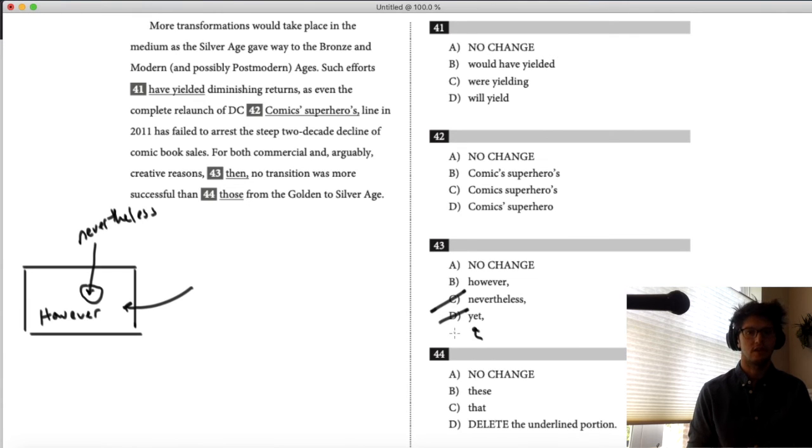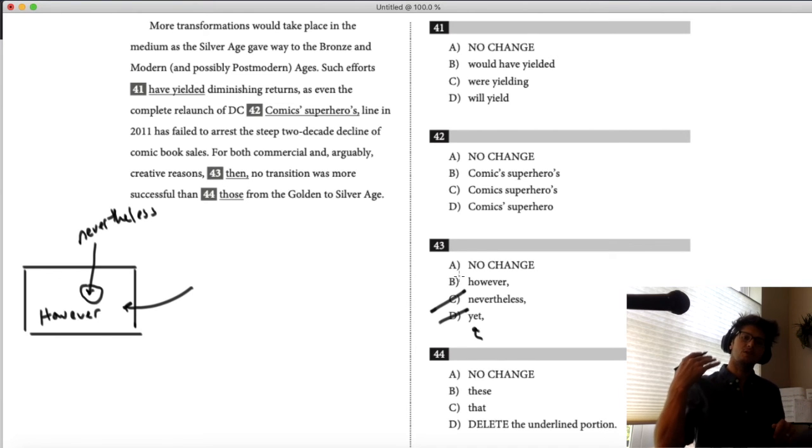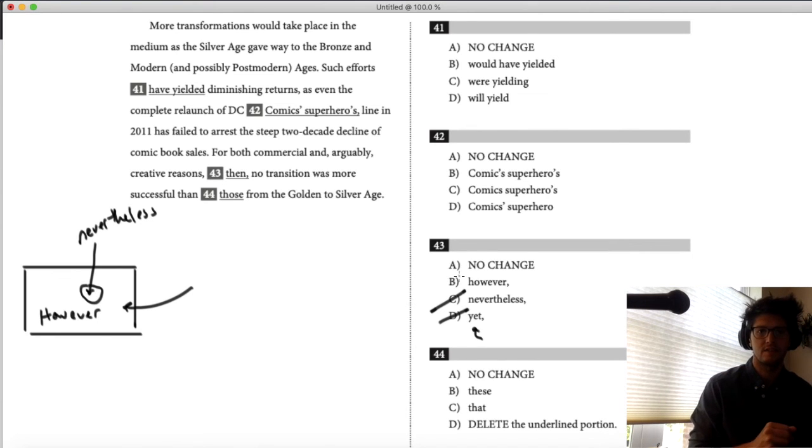Is there a contrast? And look, it's important to say that sometimes when they use the word however in the middle of the sentence like this, if you use yet in the middle of the sentence, it's got a function. It connects what comes before and after. However doesn't do that with two full sentences. Only FANBOYS: for, and, nor, but, or, yet. So we don't have any of those, right? However is not in that set, I should say.